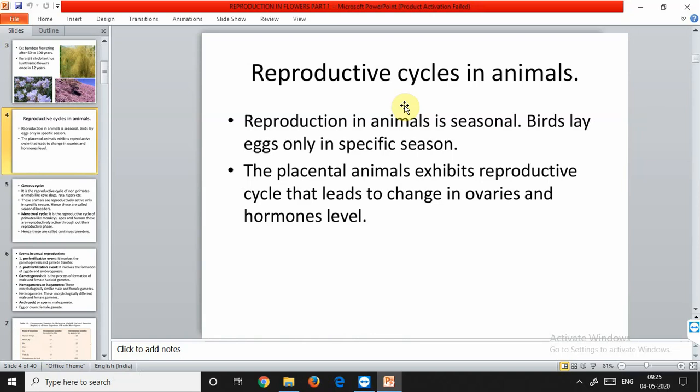So, what are primates and non-primates? That's the question. The primates are those which have developed a much larger brain size, and they use their hands, and the cycle is complex. All those animals that do not come into the category of primates are called the non-primates. So, the egg-laying birds may be considered as non-primates, and the primates include human beings, gorillas, chimpanzees, all these.